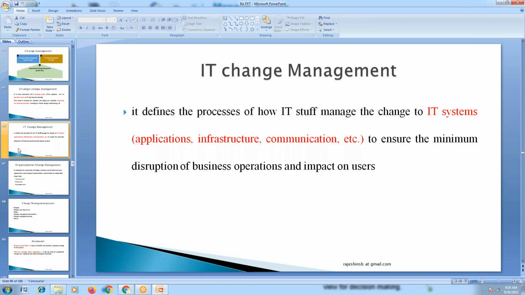So being a business analyst, we have to make sure a proper transformation takes place. So this is the whole concept of change management in connection to the role of a business analyst.